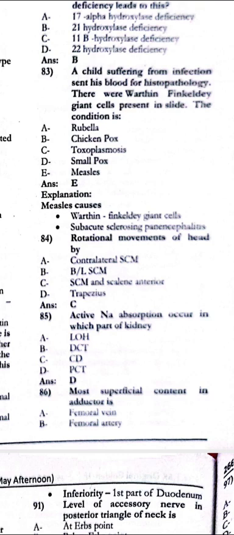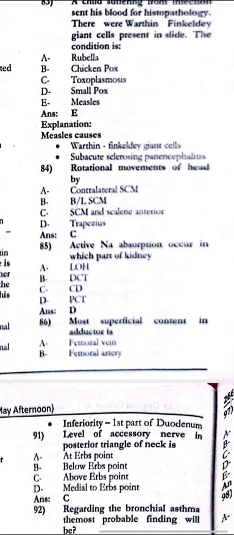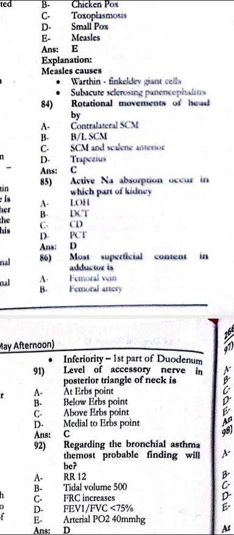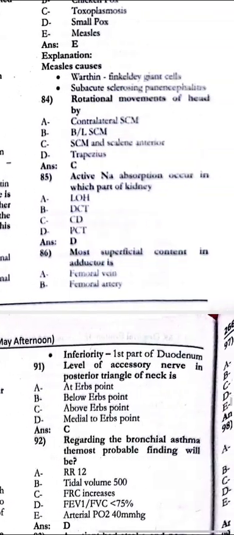Next, the rotational movements of the head is by the sternocleidomastoid, scalenus anterior. Active sodium absorption occurs in which part of the kidney? There is a proximal convoluted tubule. Most superficial content in the adductor canal would be the femoral vein.